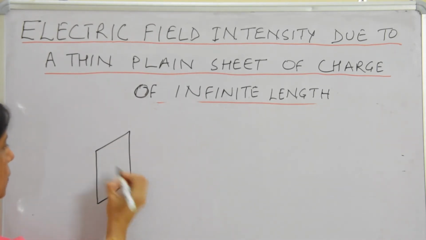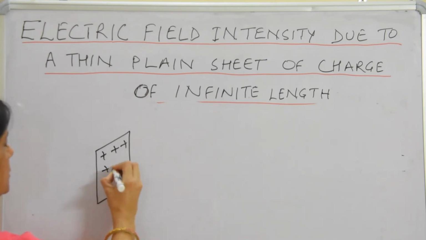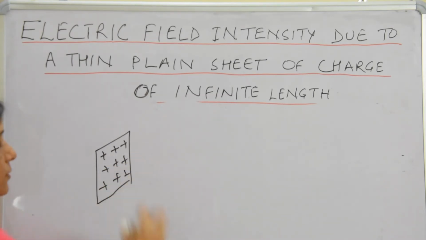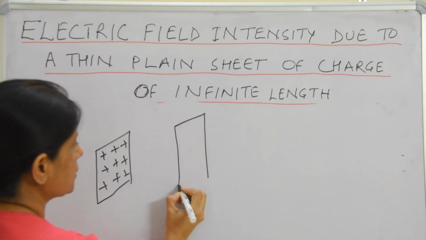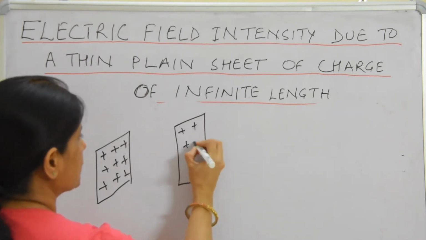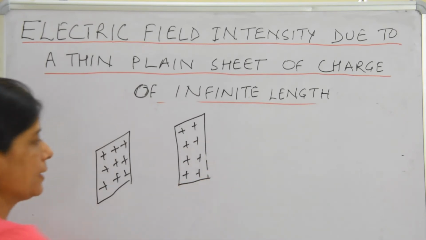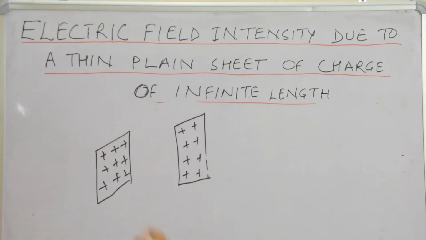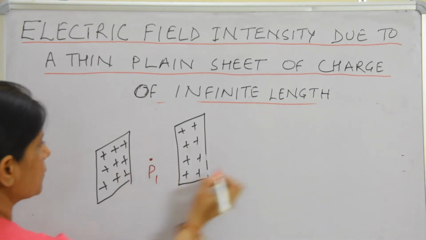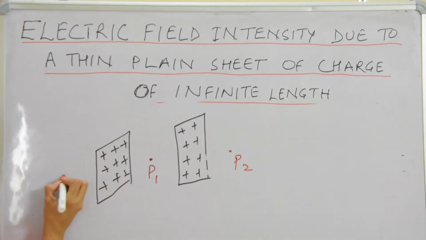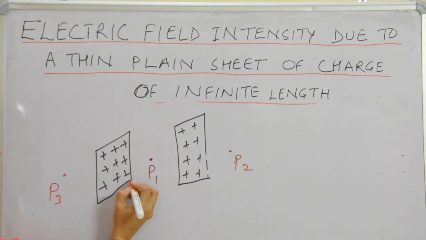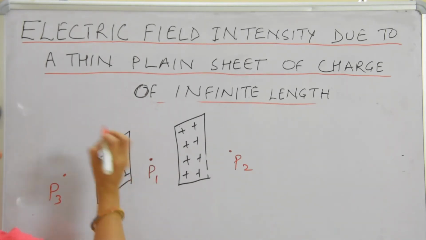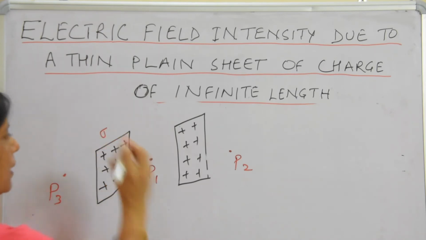Suppose we have one more sheet, another sheet of positive charge, and we have to find the value of electric field intensity at points P1, P2 and P3. These are the points where we have to find the electric field intensity. Suppose for this sheet, the charge per unit area is sigma.